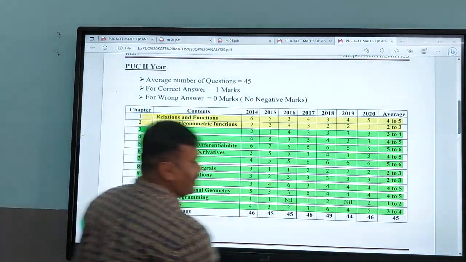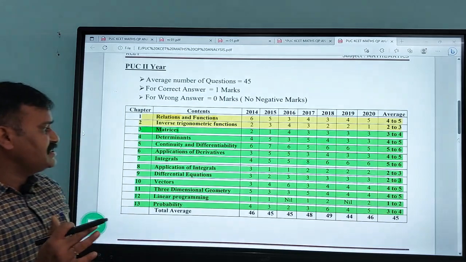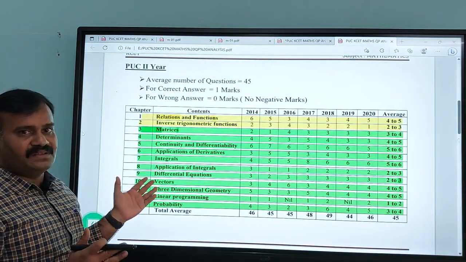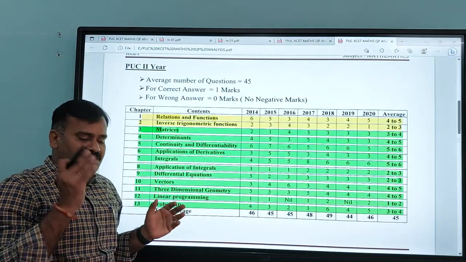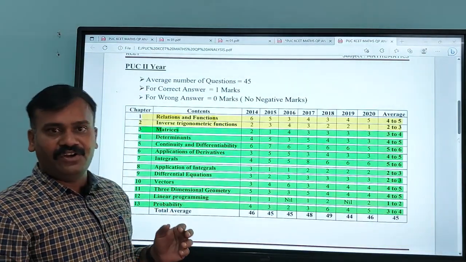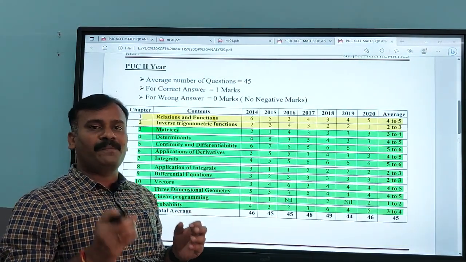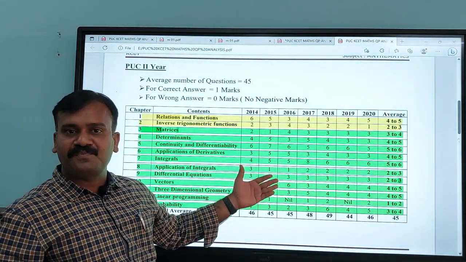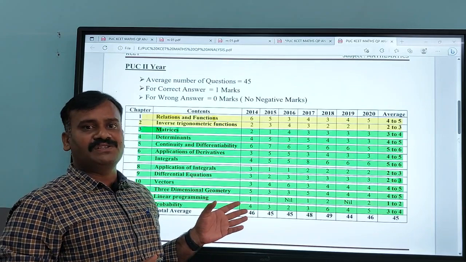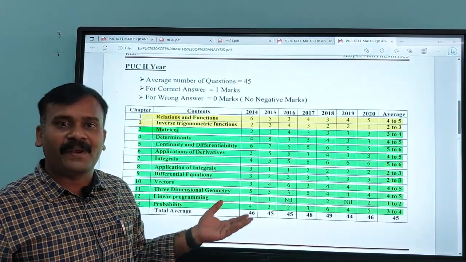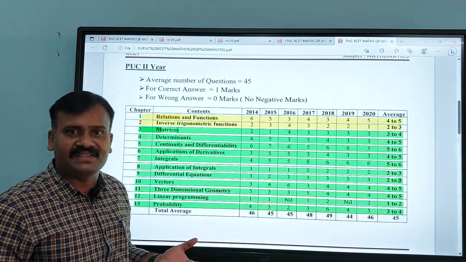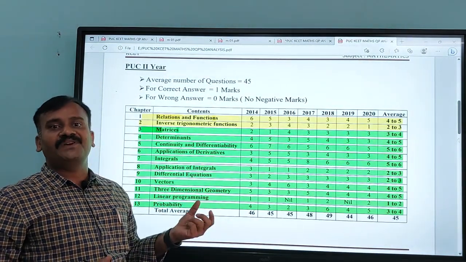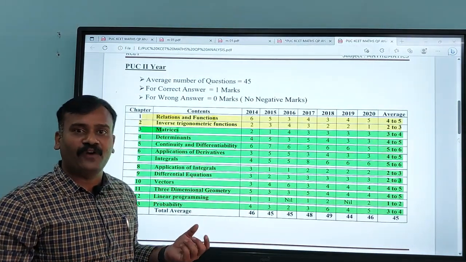Why am I saying this about the weightage of chapters? In a short duration, when you want to prepare for any competitive exam, the weightage of the chapter is most important. We do not necessarily need to prepare all the chapters. A few chapters have more weightage, and a few chapters are already very easy for you.